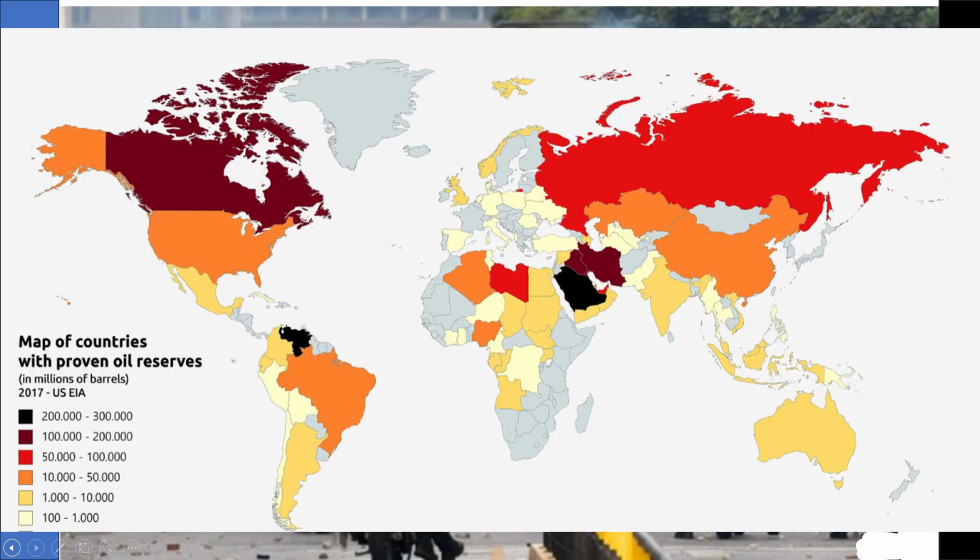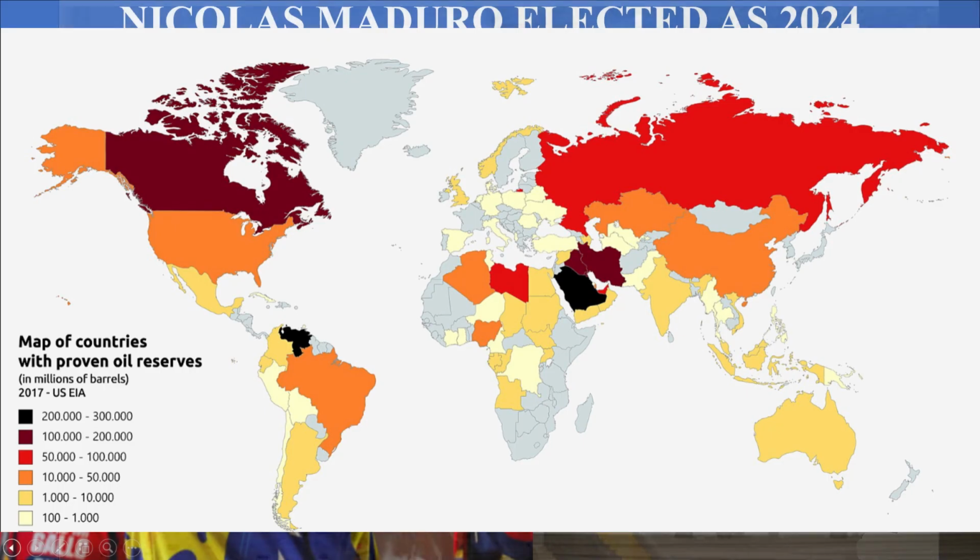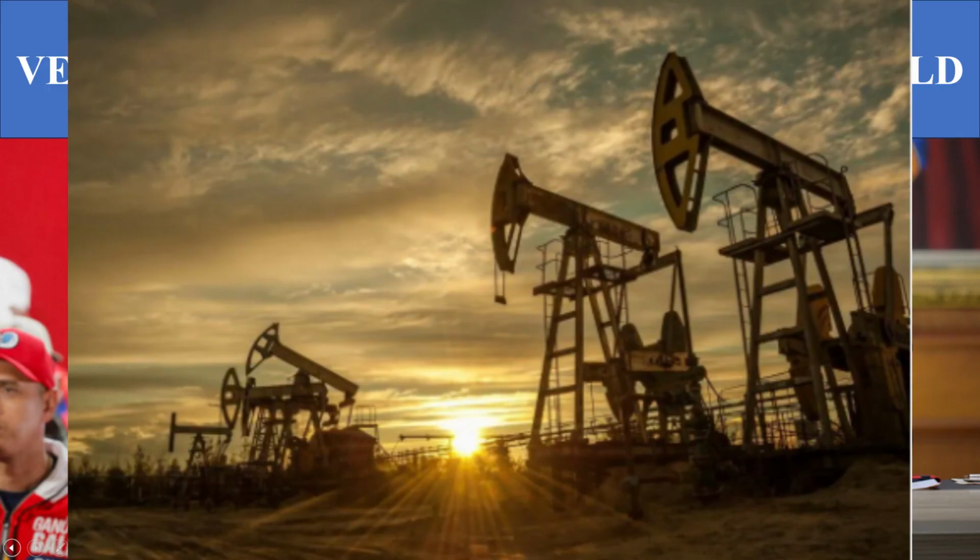Why is the United States of America so interested in Venezuela's election? Yes, Venezuela's oil reserves are a significant factor in the United States' interest in the country's election. Venezuela has the largest proven oil reserves in the world, and the U.S. has long been a major importer of Venezuelan oil. Here are some reasons why the U.S. is interested in Venezuela's election, with a focus on oil.